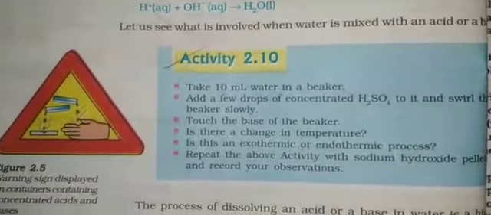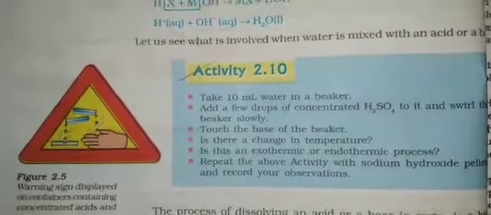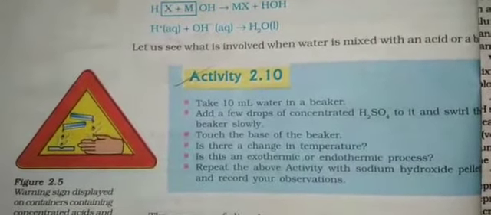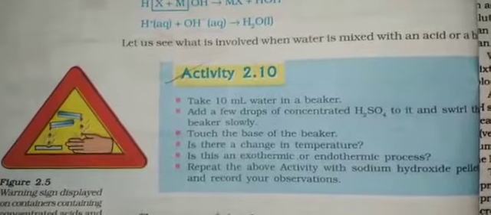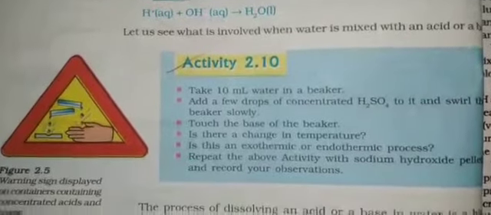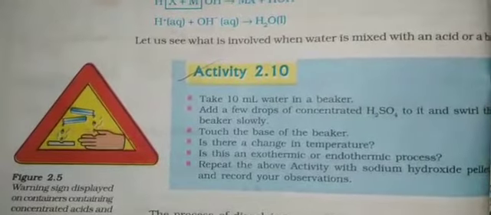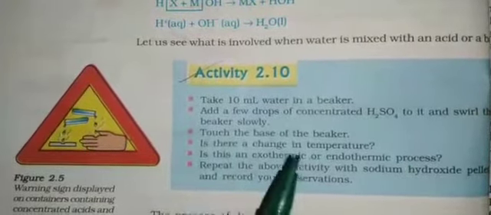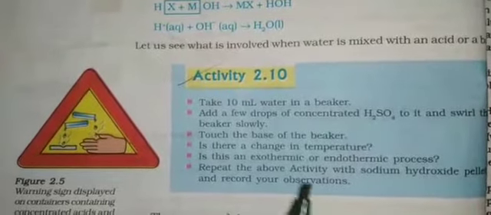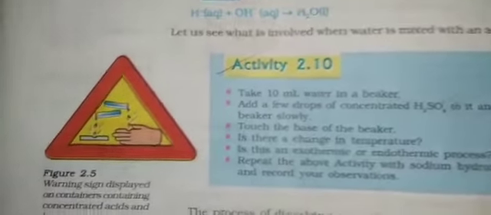So students, you know exothermic and endothermic reactions, right? If in any reaction heat is released, that is called exothermic. If heat is utilized for the reaction, that is called endothermic. In this case, heat is being released, heat is produced, so we can call it an exothermic reaction.